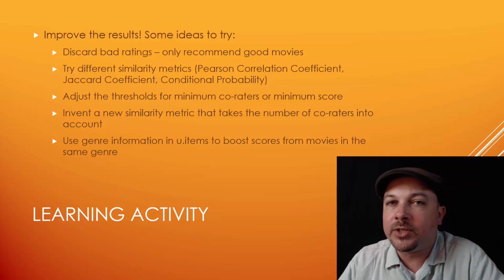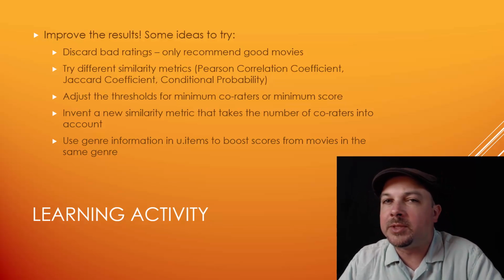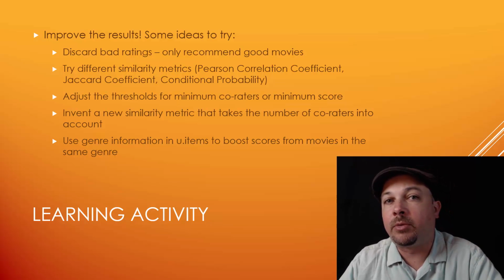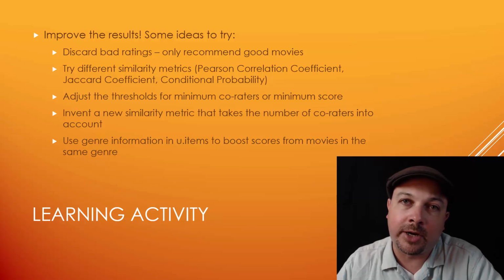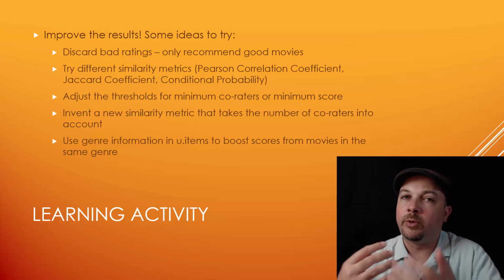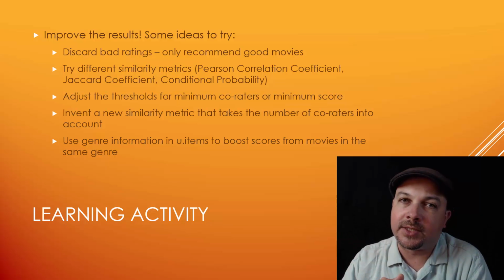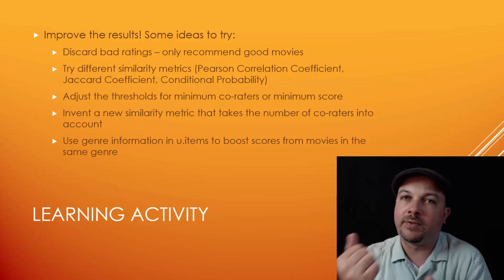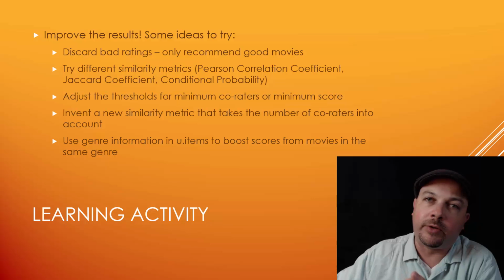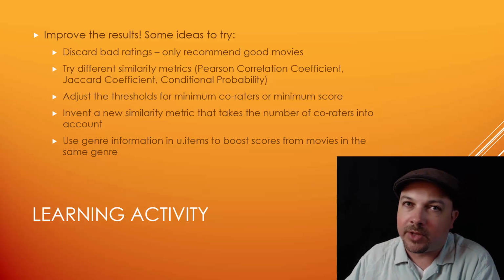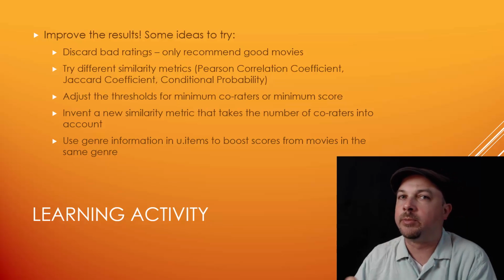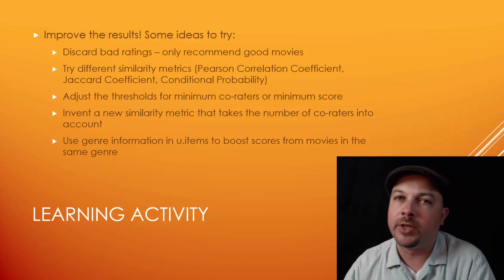And if you really want to get ambitious, there's more information in u.item besides the movie names. There's also information there about the movie genres. And perhaps filtering things or working that into the similarity metric somehow would be a good idea. Or perhaps we can give a boost to the final results if two movies are in the same genre. It makes sense that science fiction movies would be similar to other science fiction movies, and if you see a science fiction movie that comes back as similar to some drama movie or a rom-com or something, you probably want that to have a very high similarity score before you really consider that to be a similar movie. Otherwise, it might just be some spurious relationship.